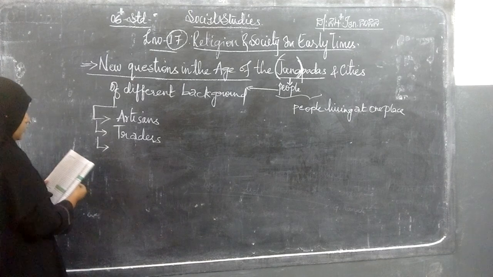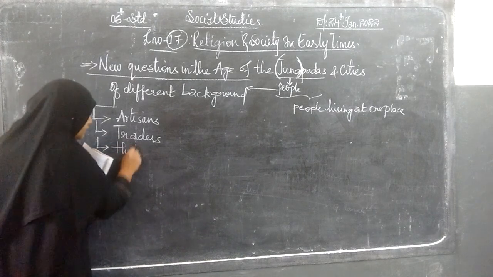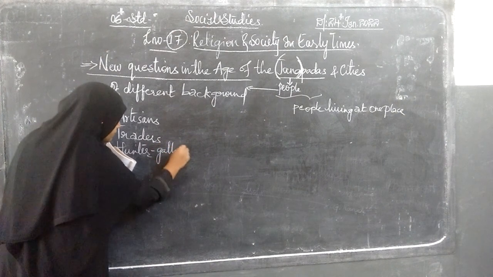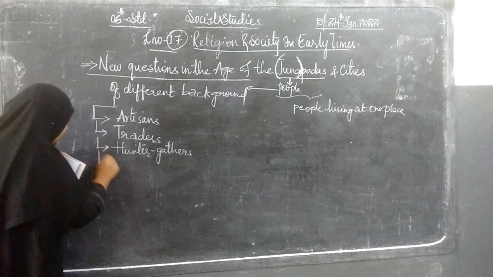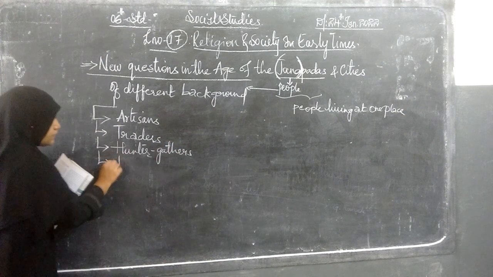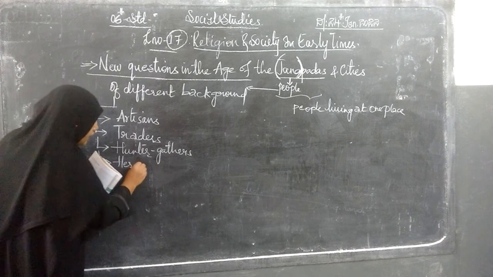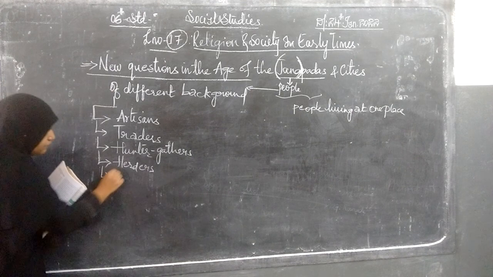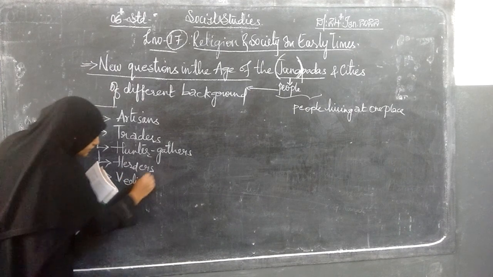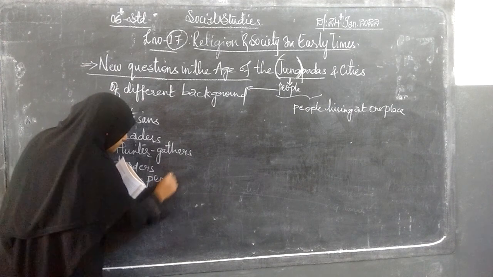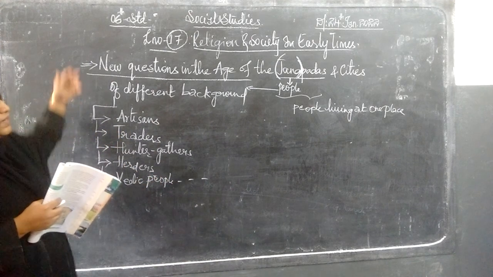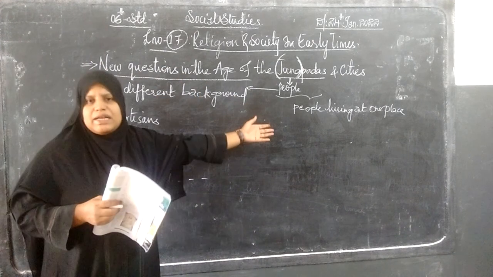Then the hunter-gatherers. Then herders who will be taking care of the cattle. Herders, then Vedic people. Likewise, this kind of people existed in the Mahajanapadas and the cities.